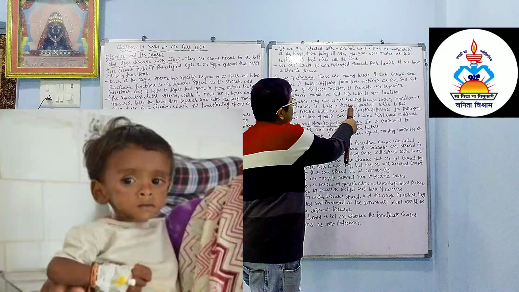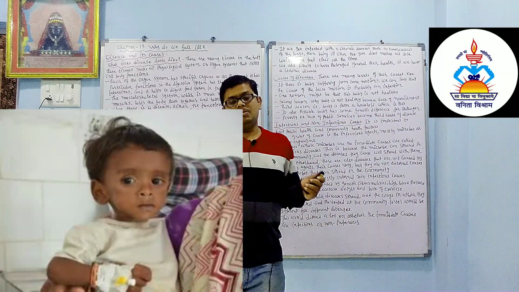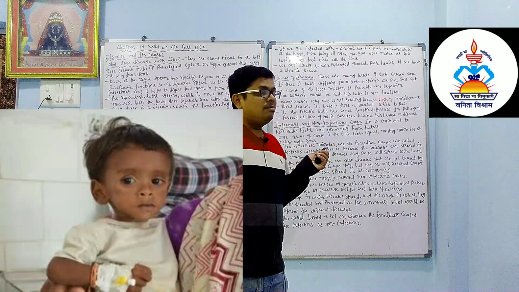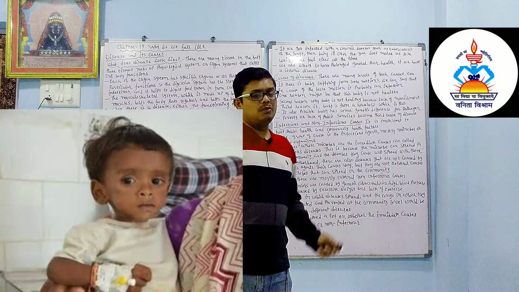Third reason is that the baby is from a poor household. This third reason is important, because maybe the baby does not get nourishment only because the baby is from a poor family.